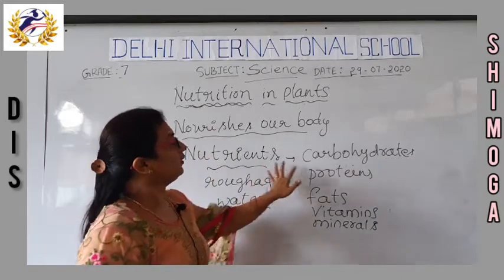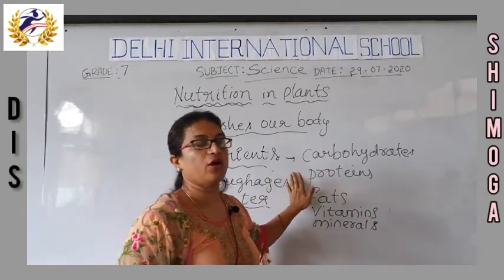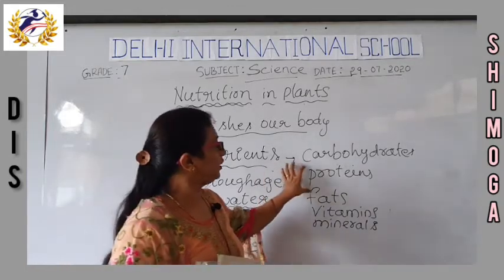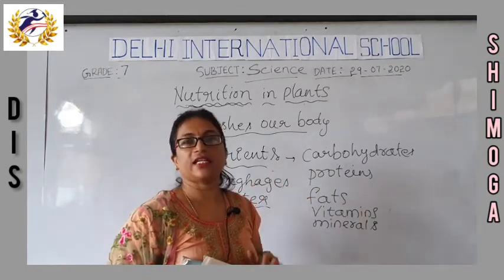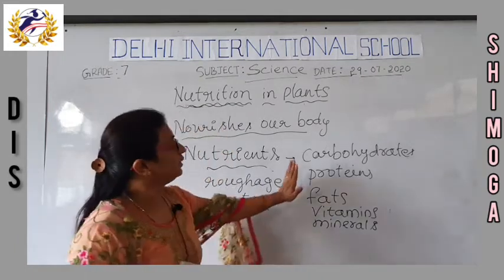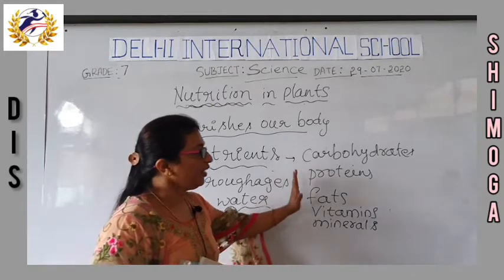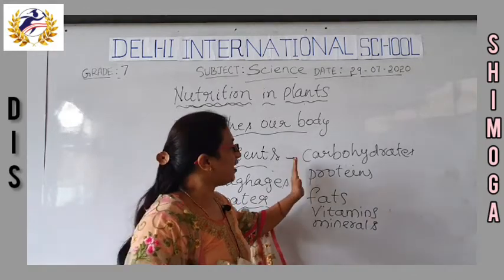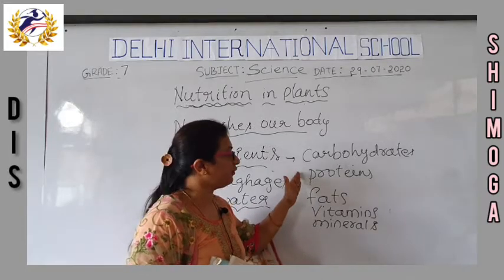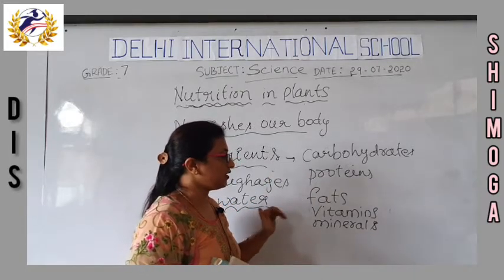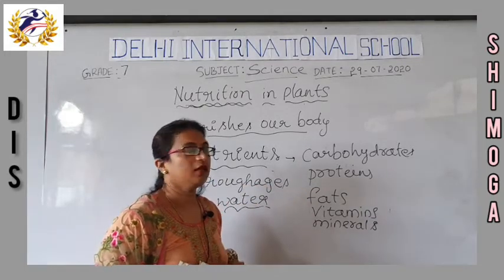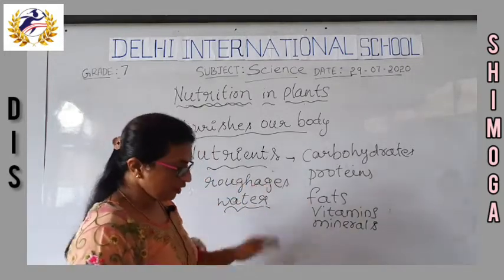These are all the nutrients which are necessary for our body to maintain our activities and energy. We have already studied from which part of the food we get carbohydrates, proteins, fats, vitamins, minerals, roughages, and water. So these are all about the nutrients.